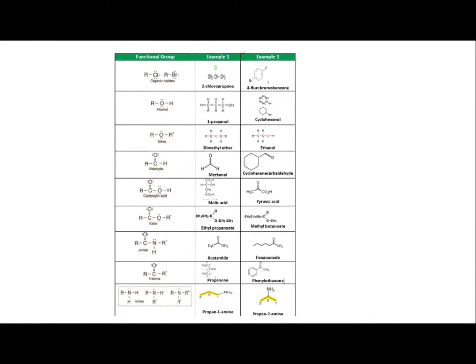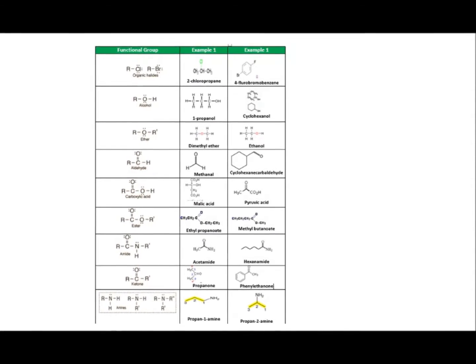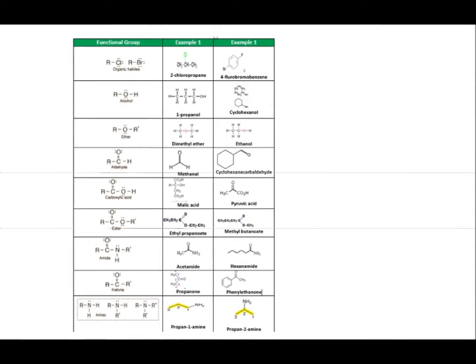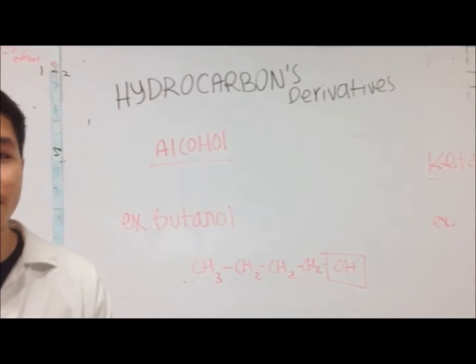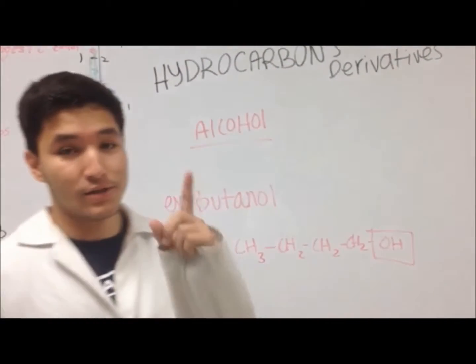Here we can see a table in which we include the main structure for the functional groups related to the hydrocarbon derivatives, and we also include 2 examples for each one of them. A hydrocarbon derivative is any hydrocarbon that has another element attached to it, but it's not hydrogen.